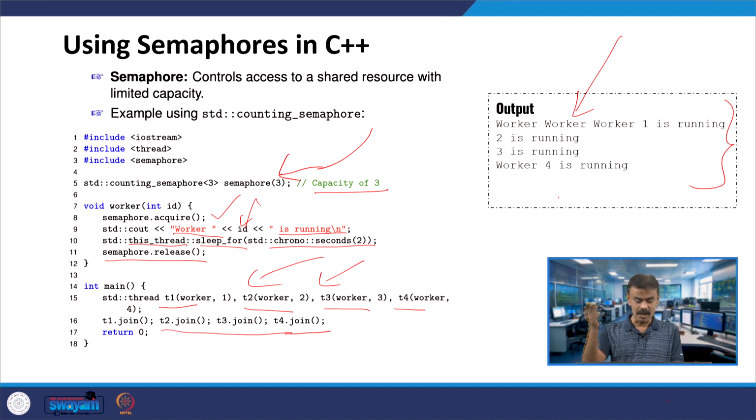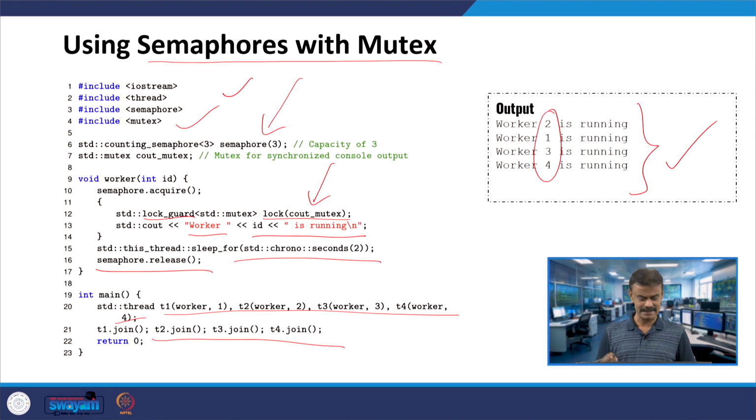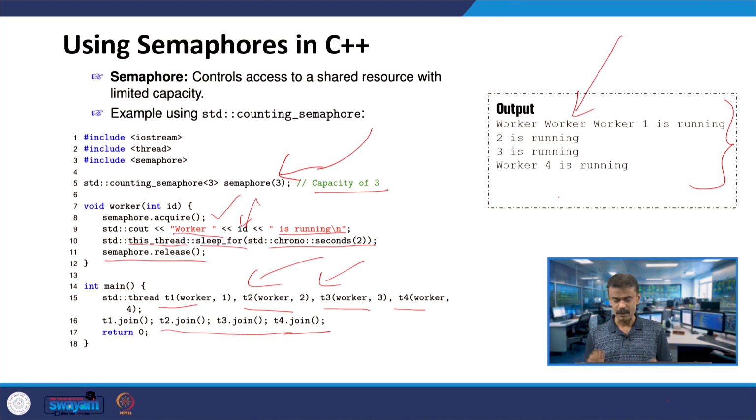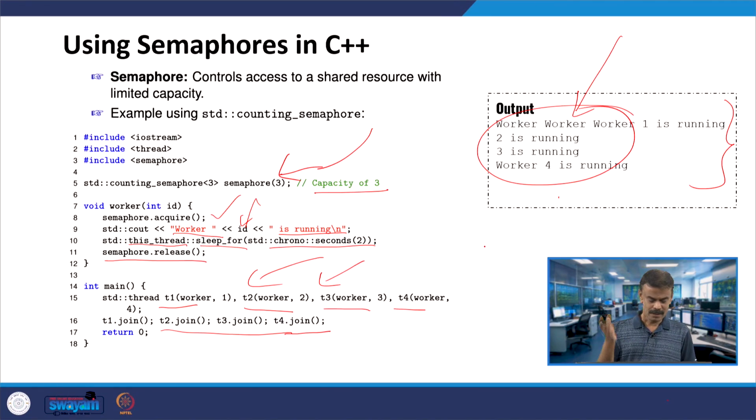With semaphore with mutex, you will always get output like this. In the previous example, there is a possibility that you may get interleaved output, worker, worker, worker one is running. You can keep on running this, because sometimes it will work fine also.